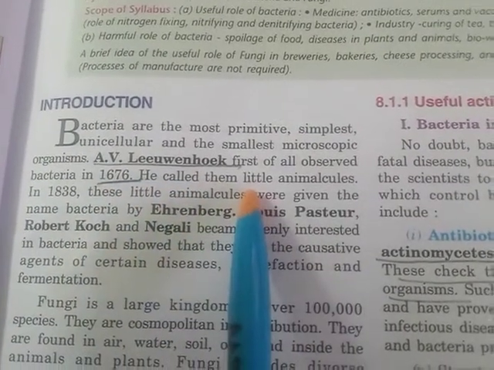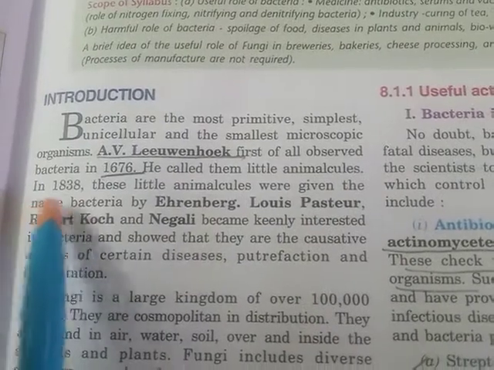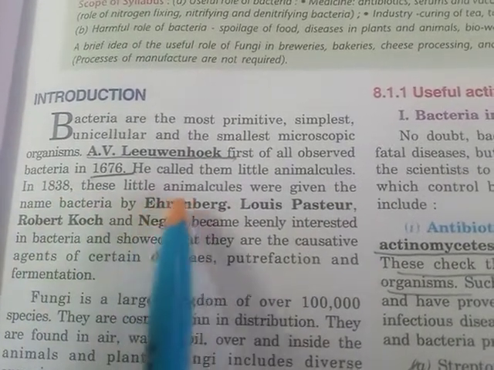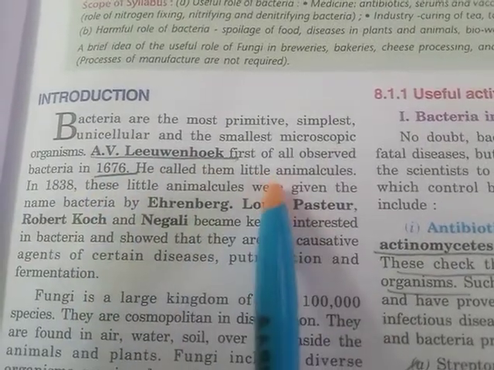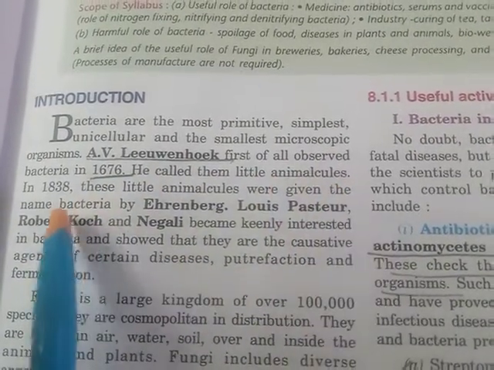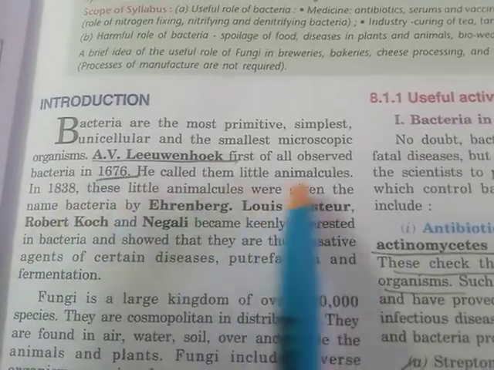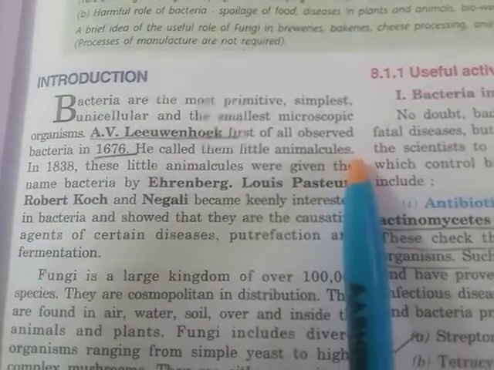He called them little animalcules. In 1838, these little animalcules were given the name bacteria.